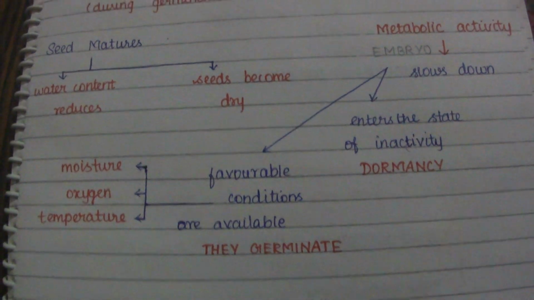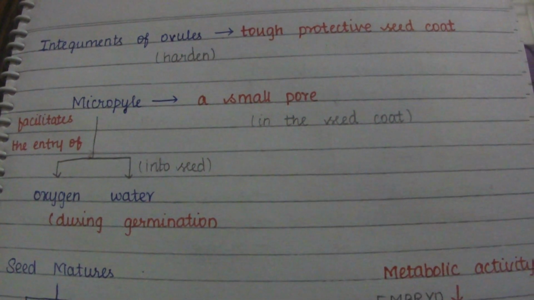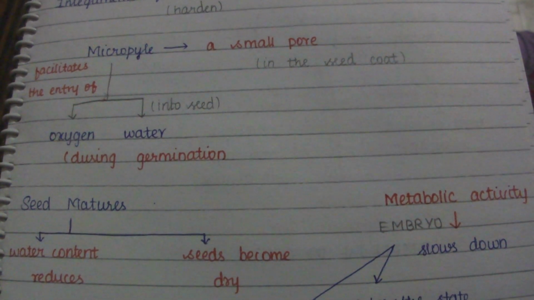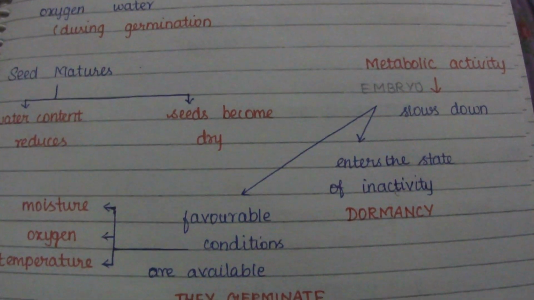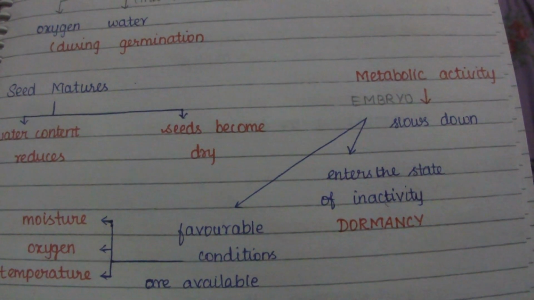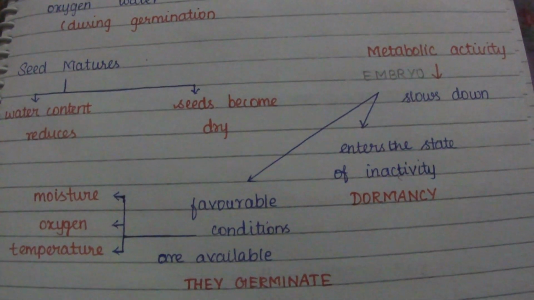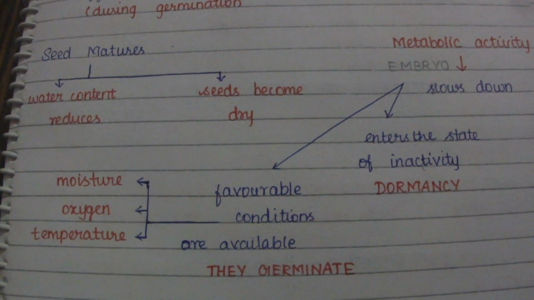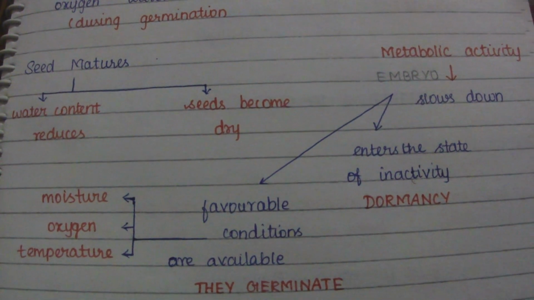So here we learned that the integuments of the ovule harden, and the micropyle is a small pore which facilitates the entry of water and oxygen into the seed. When the seed matures the water reduces, so the seed becomes dry and the metabolic activity slows down. The embryo then enters either dormancy or, when favorable conditions are available, germinates. The favorable conditions for germination are proper moisture, adequate oxygen and suitable temperature.